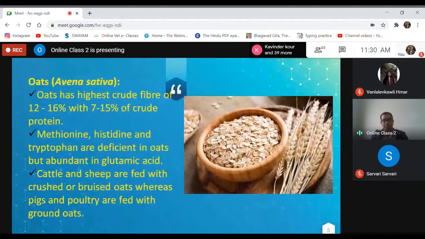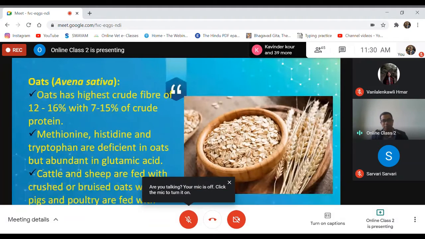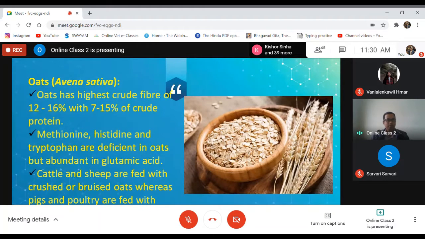Oats are mainly used for human consumption in India, so therefore we do not generally use them for animal feeding, but they can also be incorporated in rations of livestock and poultry. Oats have the highest fiber of around 12 to 16% with 7 to 15% crude protein.